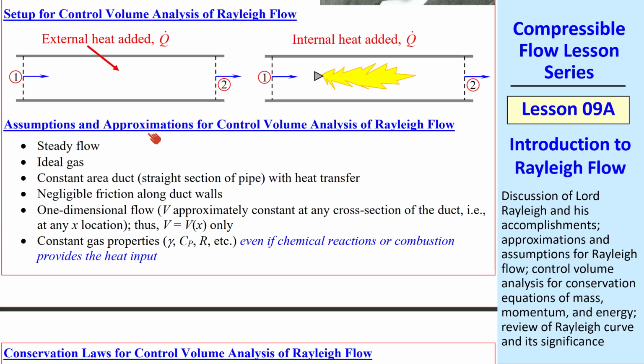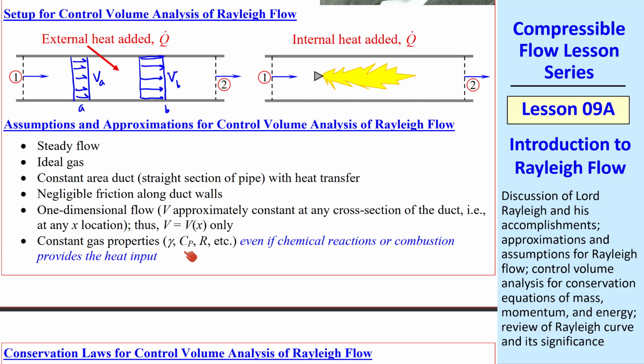We'll make these approximations and assumptions. Steady flow, we'll deal only with ideal gases. Constant area, in other words, we're talking about a straight section of pipe as drawn here with heat transfer. Negligible friction along the duct walls. Here's a big approximation, one-dimensional flow. At any cross-section, we ignore boundary layers and friction so that V is uniform, or one-dimensional, across the duct. But V does vary with x. For example, this flow may be accelerating from some location A to some location B.